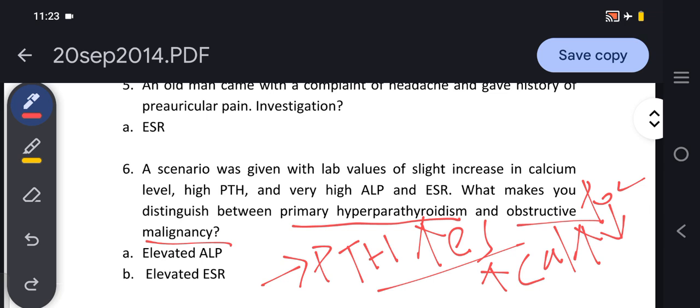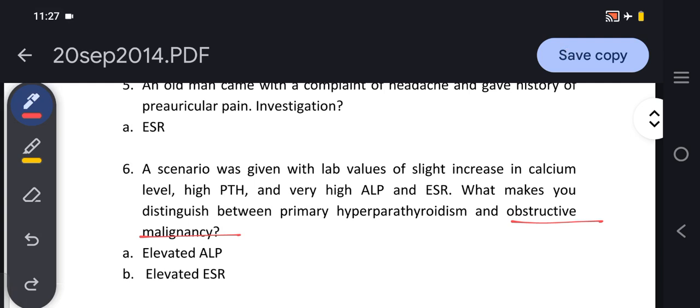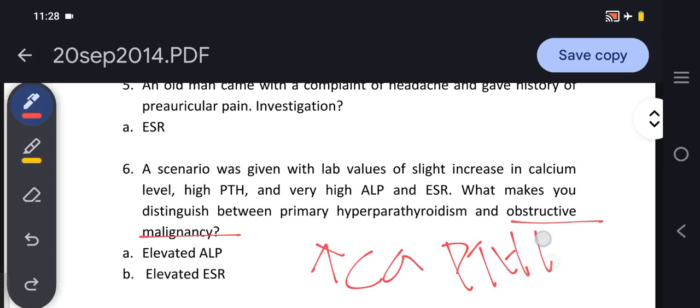And in obstructive malignancy, that could be because of skeletal metastasis or multiple myeloma or any malignancy which is causing bone destruction or infiltration, calcium increases, but parathyroid hormone will be either normal or low.